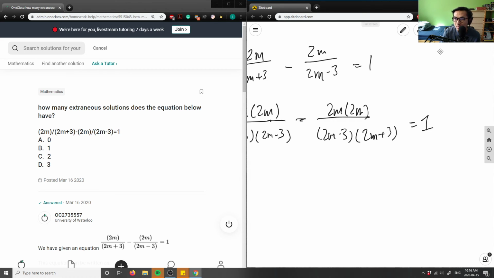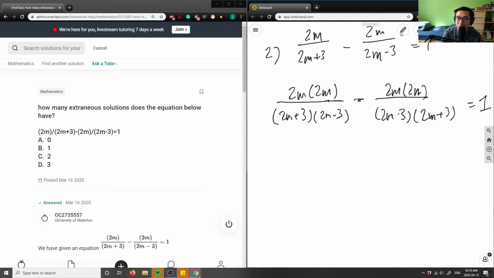Now I can simplify this equation, I can put them all into one fraction. So I have here 2m plus 3, 2m minus 3, and I have 2m times 2m, which is 4m squared, and this here minus is 4m squared as well.